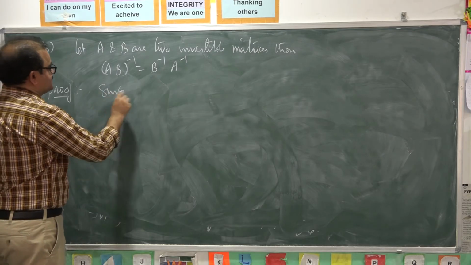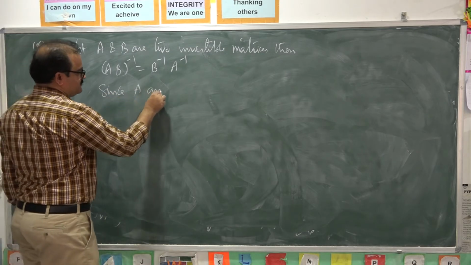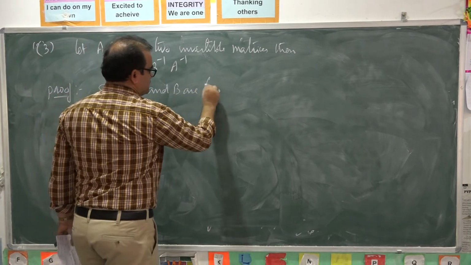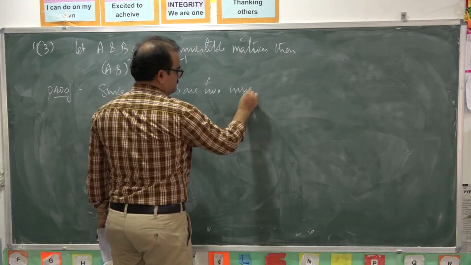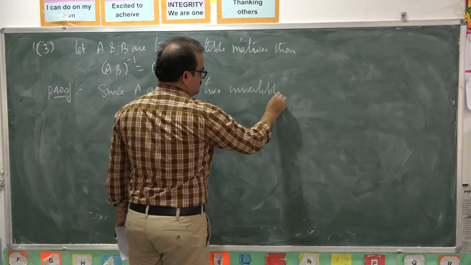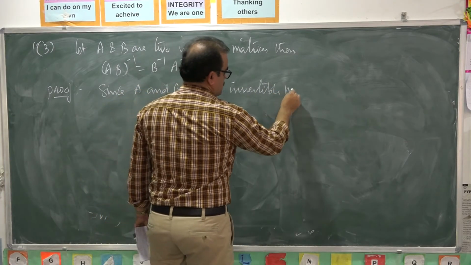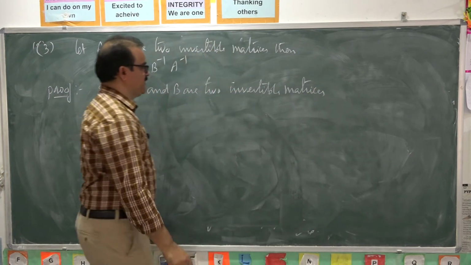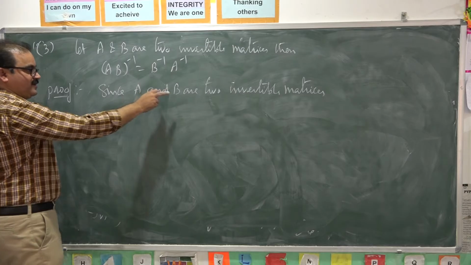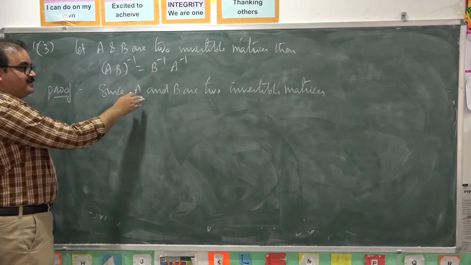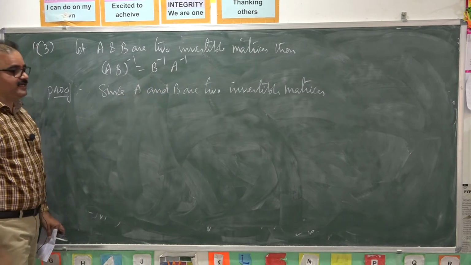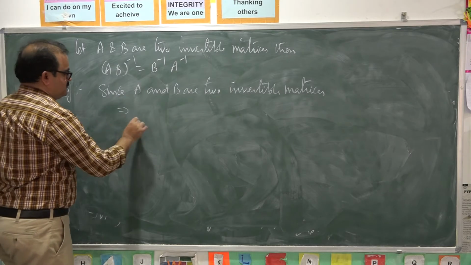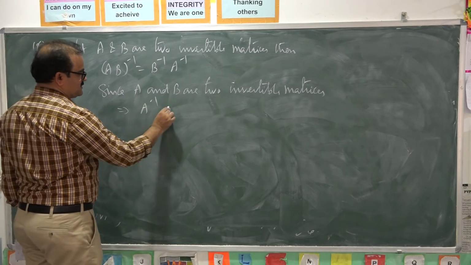What is given? Since A and B are two invertible matrices, if A and B are invertible matrices, then the inverses of A and B exist.